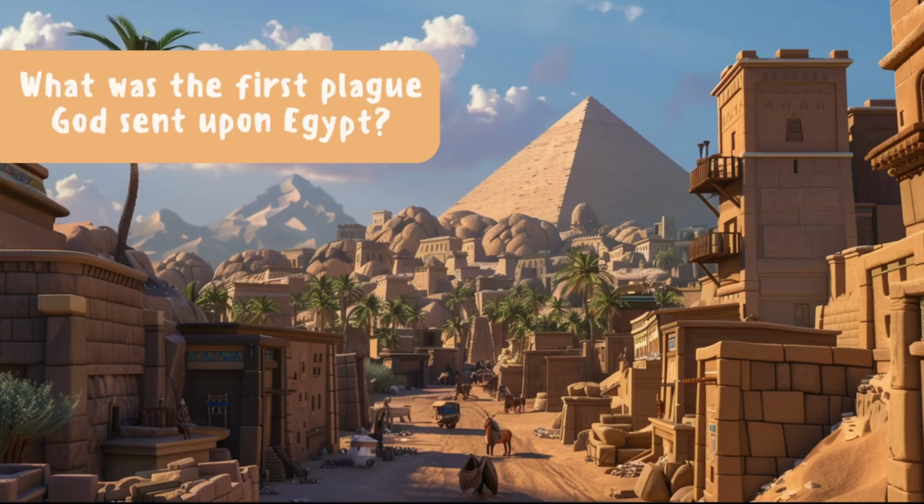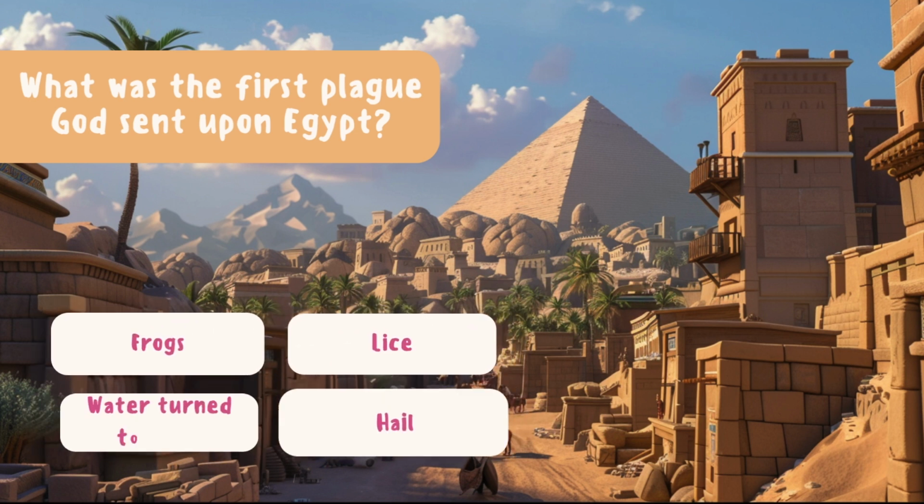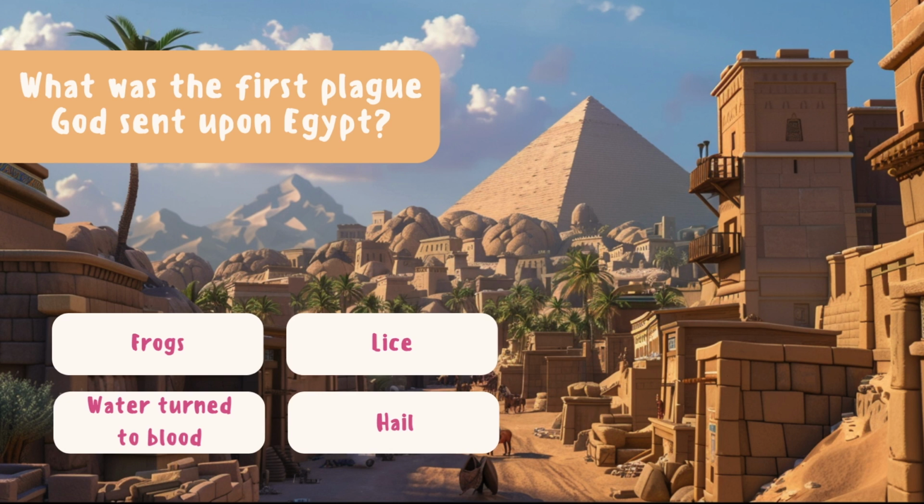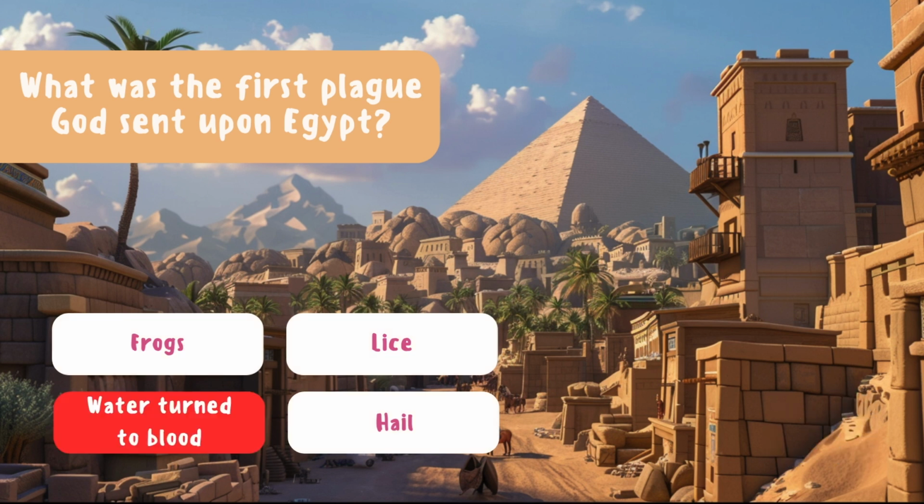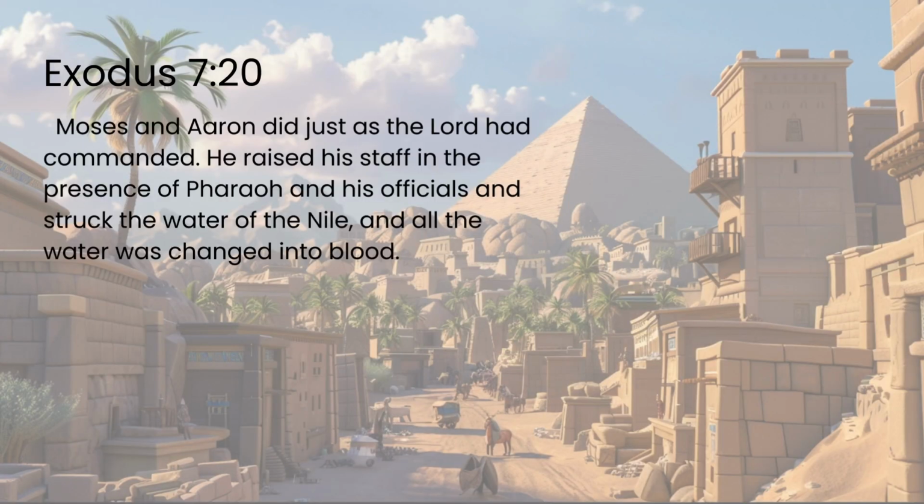What was the first plague God sent upon Egypt? Frogs, lice, water turned to blood, hail. Water turned to blood. Exodus 7:20. Moses and Aaron did just as the Lord had commanded. He raised his staff in the presence of Pharaoh and his officials and struck the water of the Nile, and all the water was changed into blood.